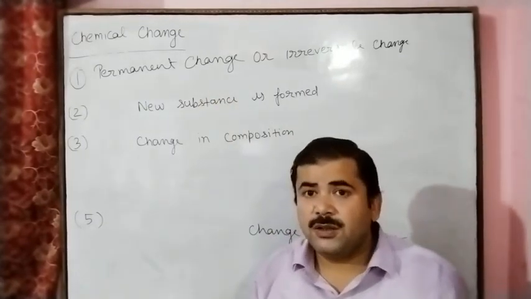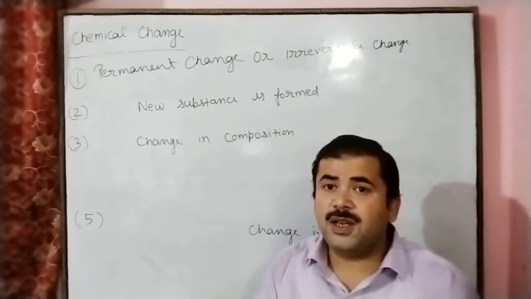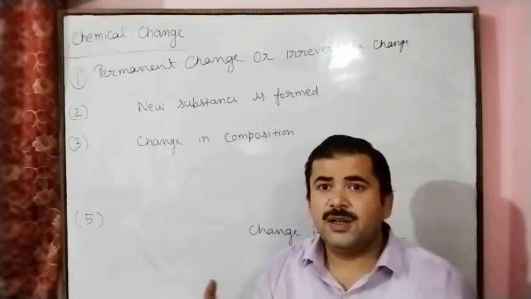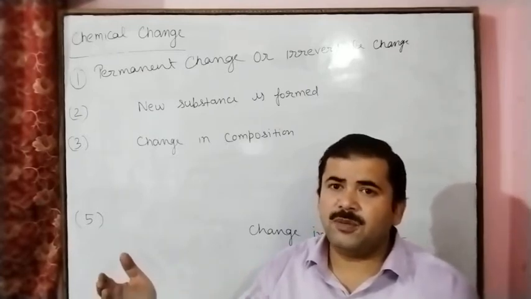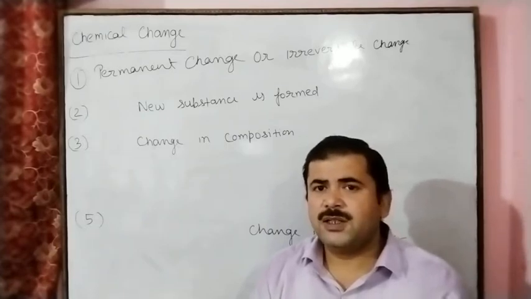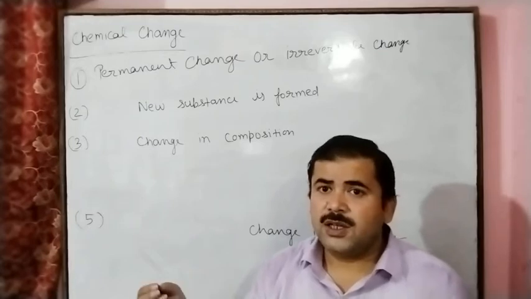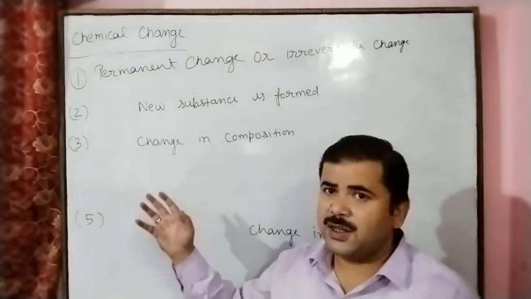Burning of paper is a chemical change, because if you burn the paper, it will change into different forms. It releases carbon dioxide, water vapor, smoke, as well as heat and light.